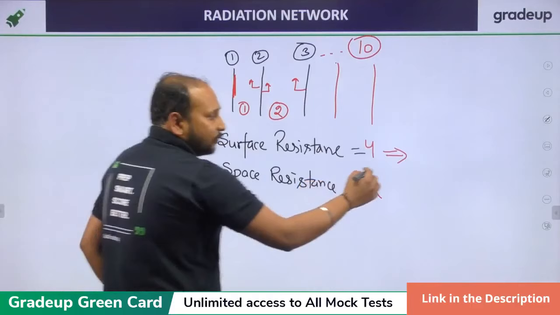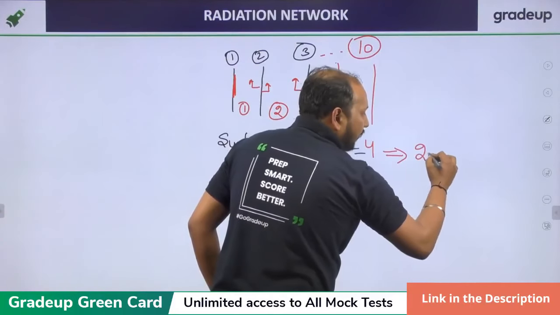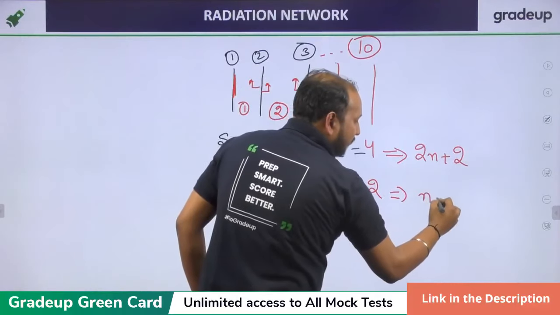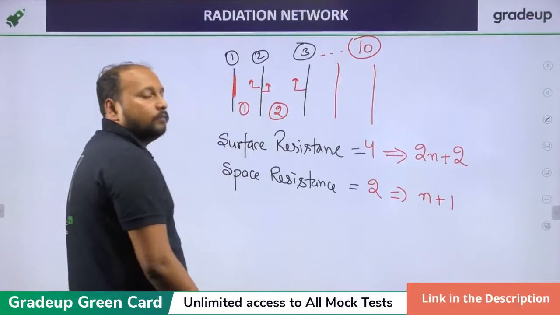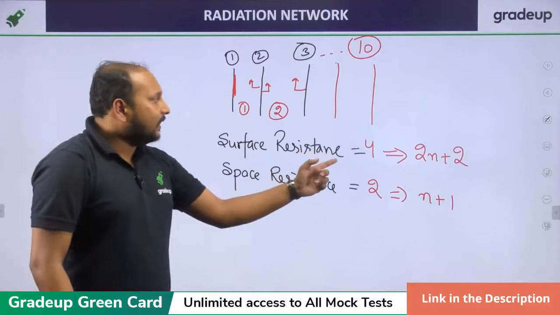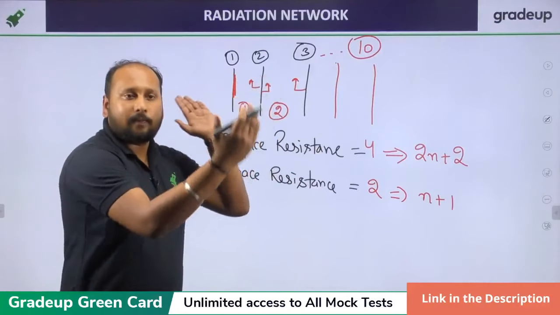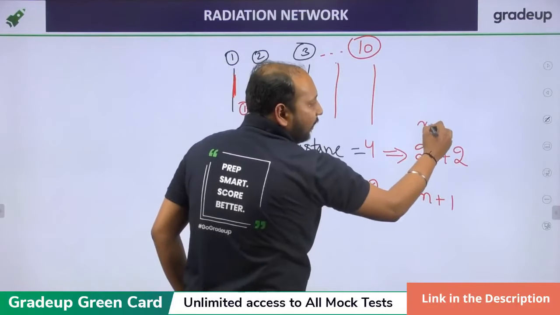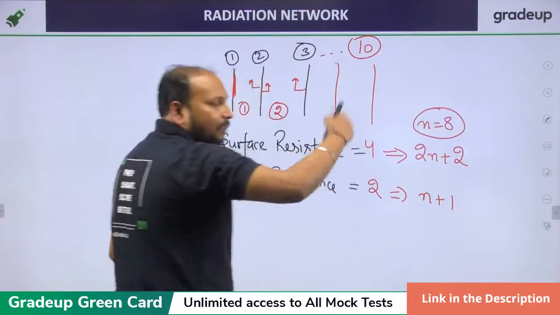The shortcut formula is: surface resistance is 2 into (n plus 2), and space resistance is n plus 1, where n is the number of plates between the two parallel plates. So if I take a total of 10 plates, n will be equal to 8, because 8 plates will be in between the two plates.